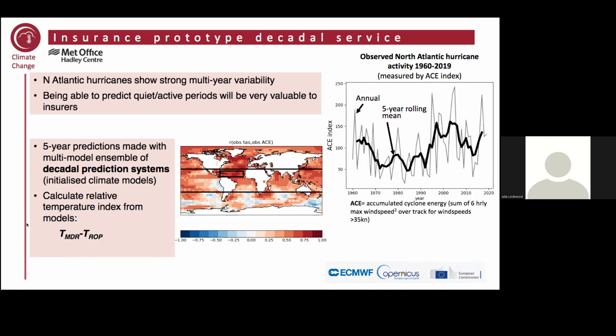And here, rather than tracking the cyclones or hurricanes directly in the models, we calculate a relative sea surface temperature index, and it's the predicted temperature in the main development region of hurricanes minus the temperature of the tropics as a whole, because this is known to be a good predictor of hurricane activity.